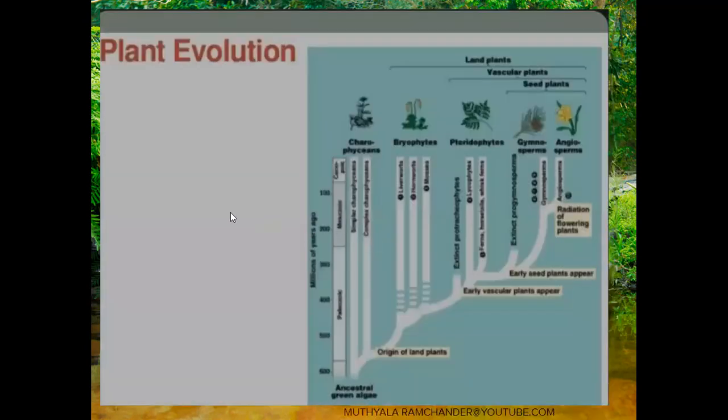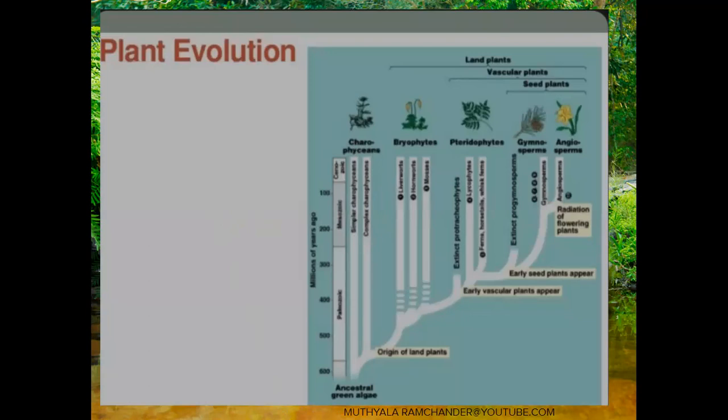Then in plant diversity, we observe plant evolution. From this diagram, see, these are the ancestral green algae. Ancestral green algae are called Charophyceae. The Charophyceae plants are the ancestors of the plant kingdom.